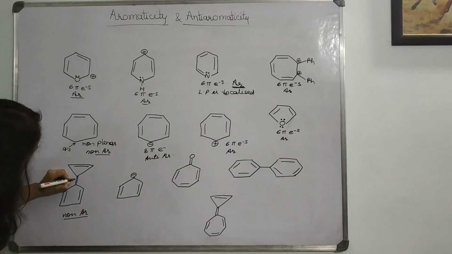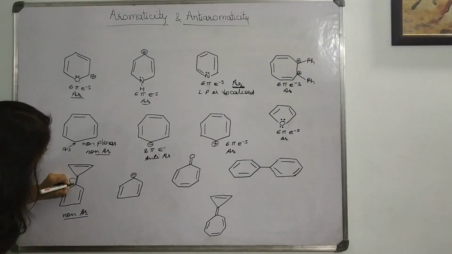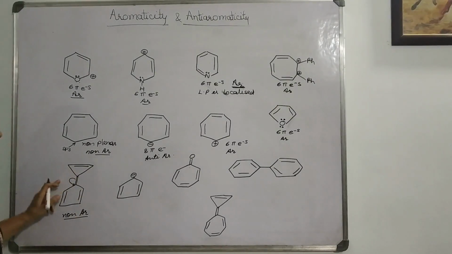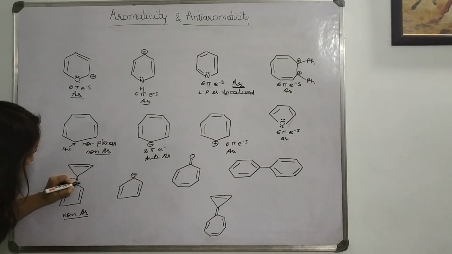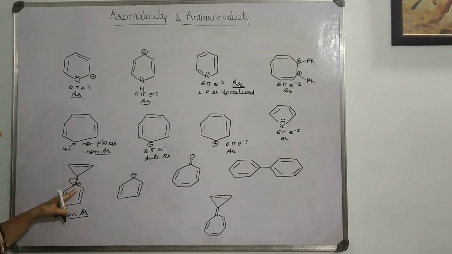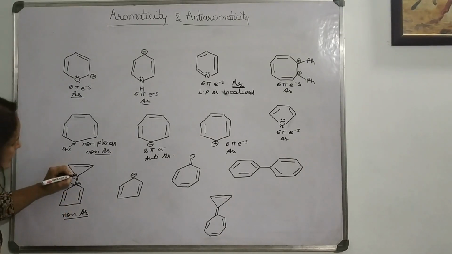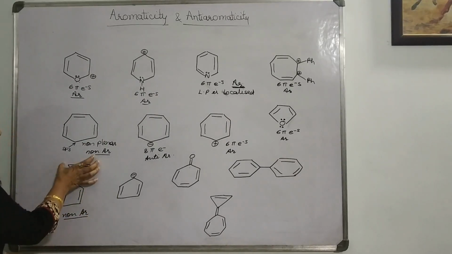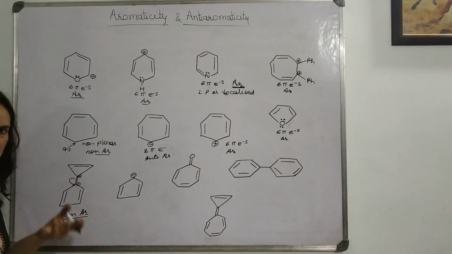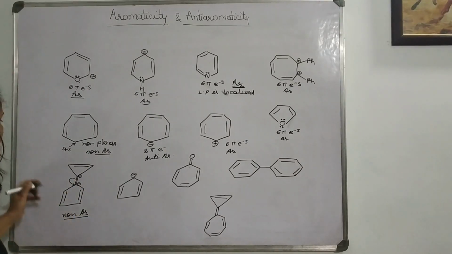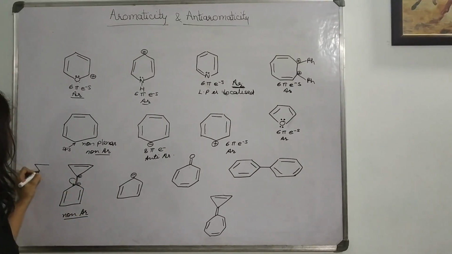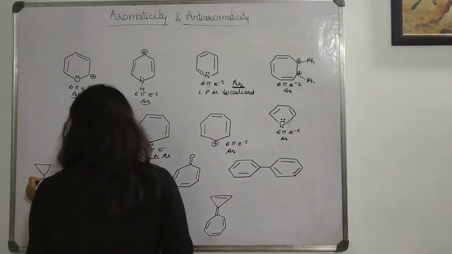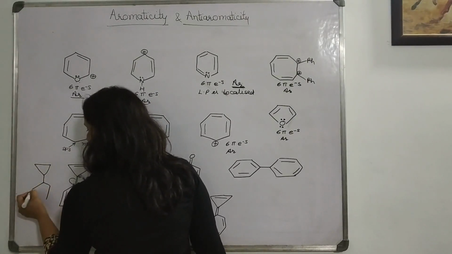Okay, so suppose I am shifting this pi electron here, which means here there will be a negative charge because carbon will gain a pair of electrons, and here there will be a positive charge. Now check the two rings separately, whether they are separately aromatic or not. Now you can see this system as an example like this.